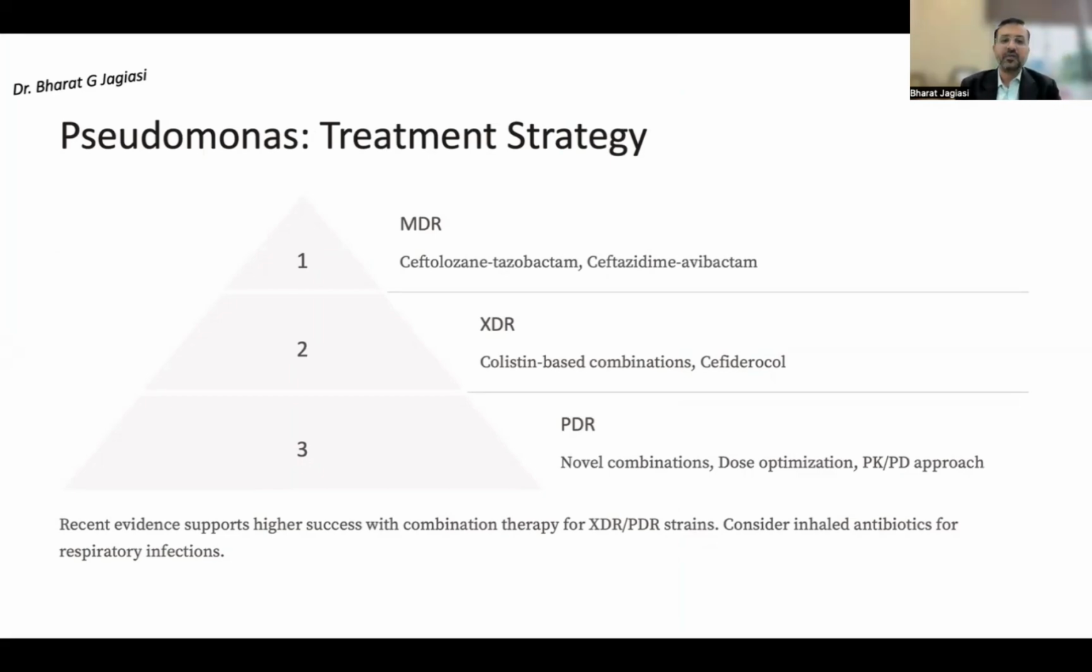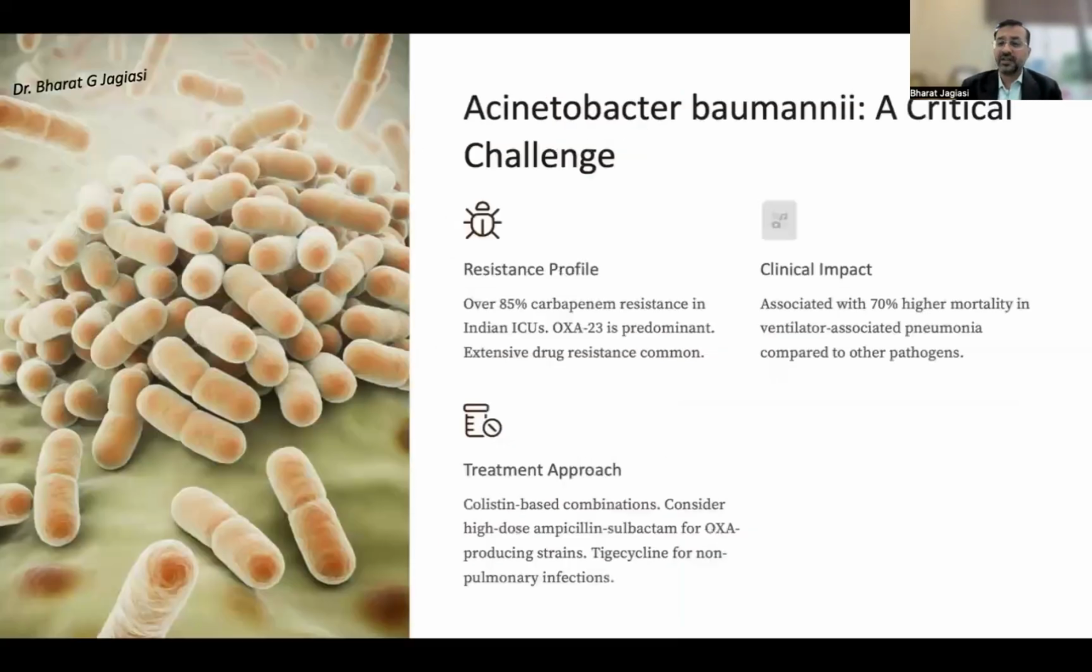When you talk of Pseudomonas treatment strategies, for MDR, what most commonly works is Ceftolozane-Tazobactam, and what we've been using these days is Ceftazidime-Avibactam. In XDR cases, we can use colistin-based combinations or Cefiderocol. And for PDR, we have to look for novel combinations, dose optimization, and PK/PD approaches.